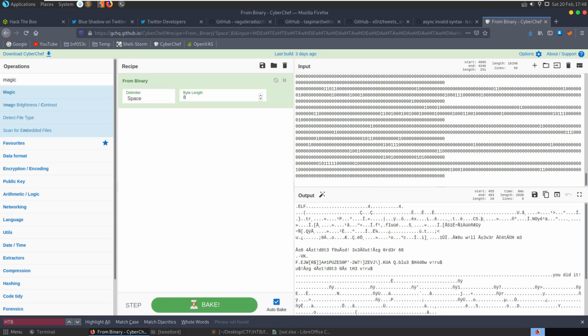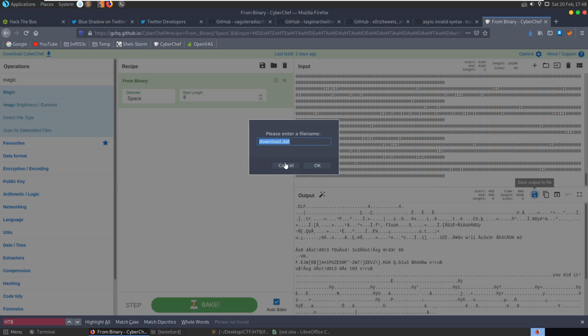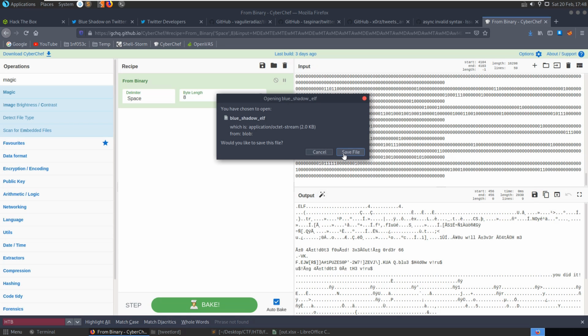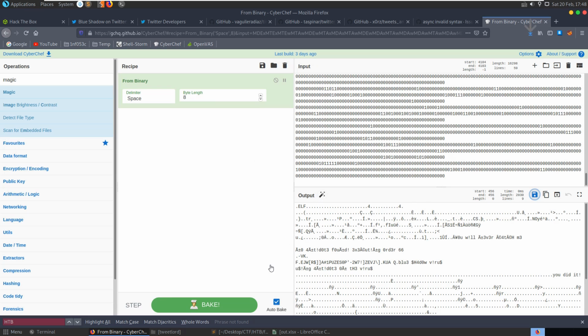Let's try and save this anyway. So when I save it, we'll just call it HackTheBox binary. What's the challenge called again? Oh, I'll call it Blue Shadow, and ELF. And we're going to save it.